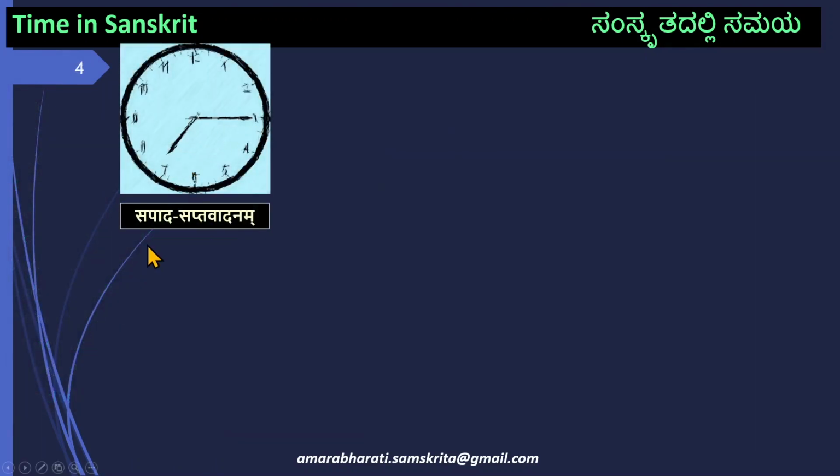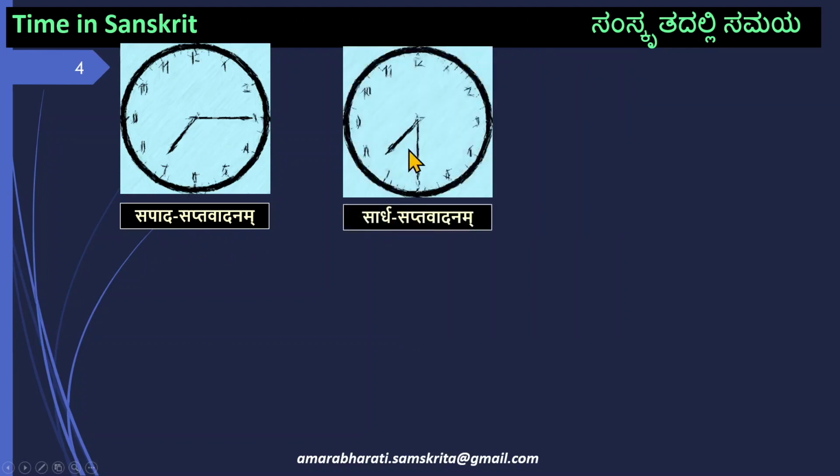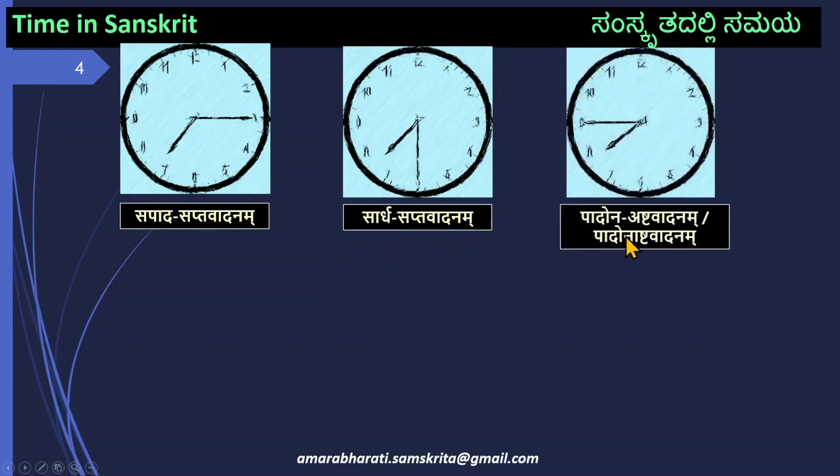7:15 is Sapada Saptavadanam. Sapta is 7. Saptavadanam is 7 o'clock. Sapada Saptavadanam is 7:15. And 7:30 is Sardha Saptavadanam. And 7:45 is Padona Ashtavadanam. When the Sandhi gets joined here, Padonashtavadanam. Padonashtavadanam is 7:45. 15 minutes before 8 o'clock. 1/4 before 8 o'clock is Padonashtavadanam.